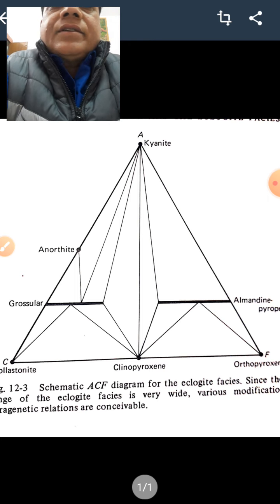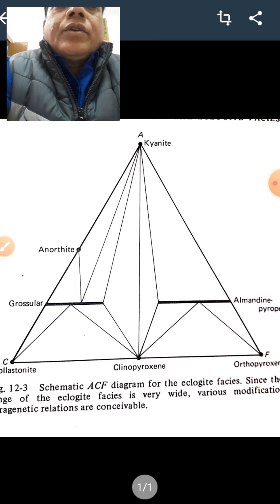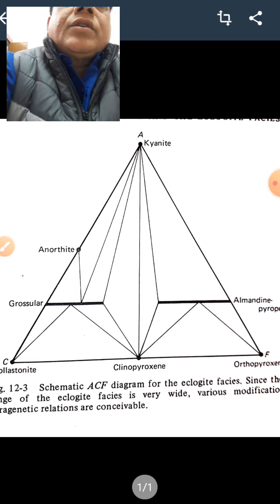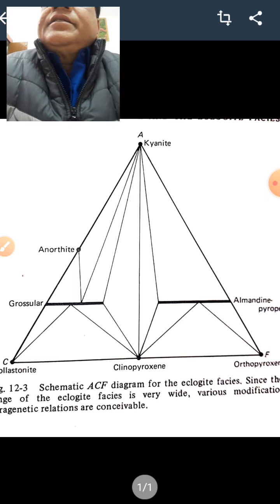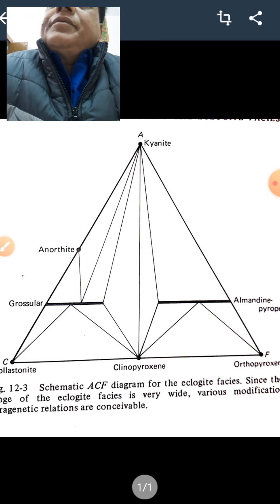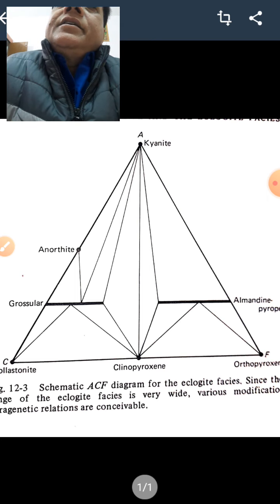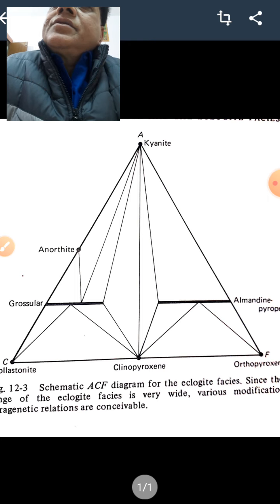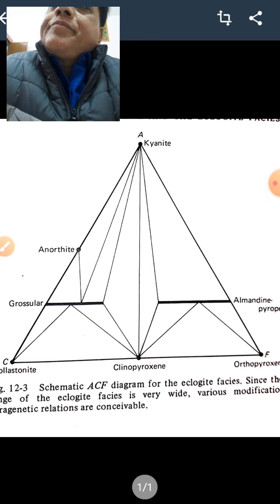If these react, naturally they will form minerals of the eclogite facies. Now the important thing is that plagioclase feldspars are absent in it. Kyanite on one hand and enstatite on the other hand may be present as essential minerals. Then rutile may also be present.